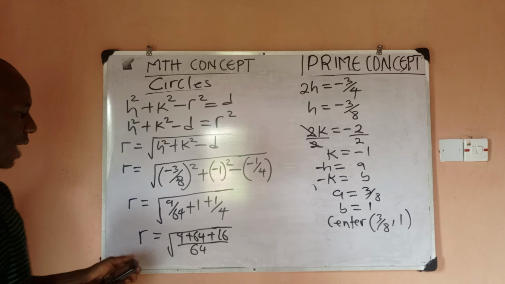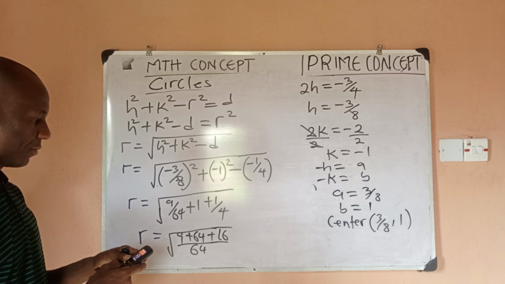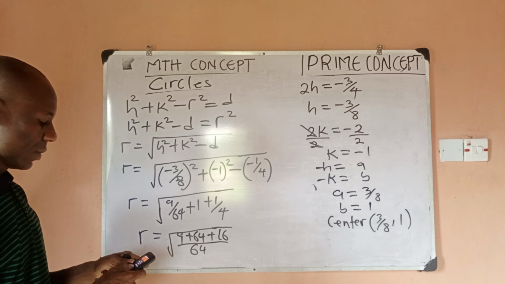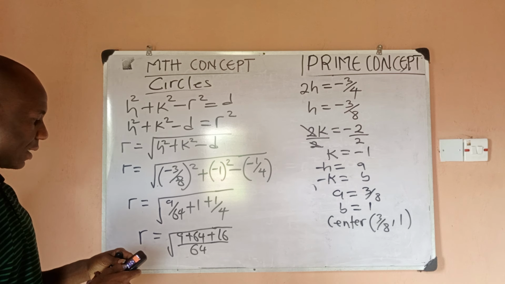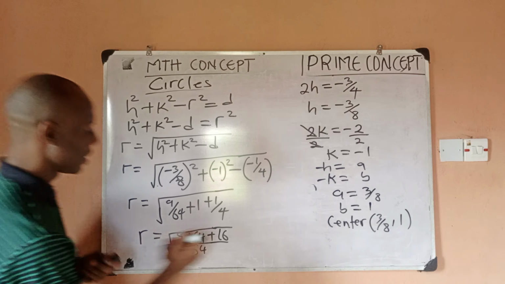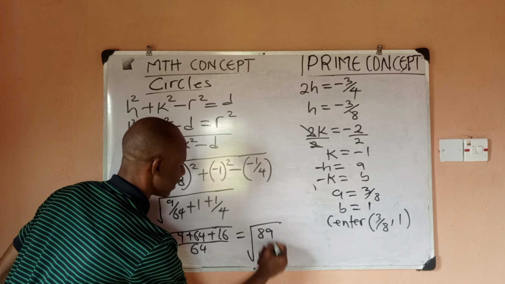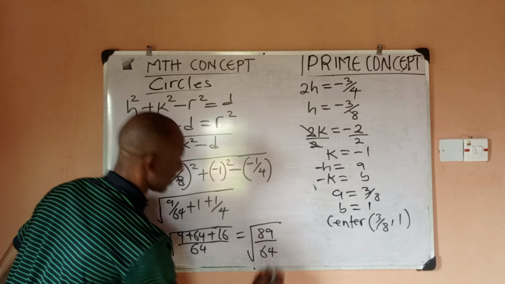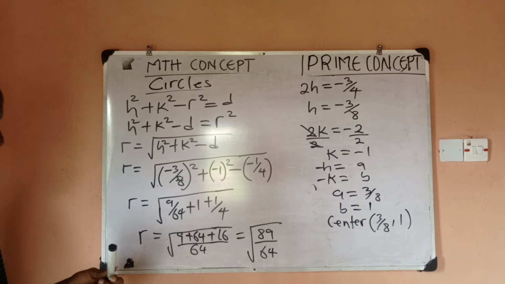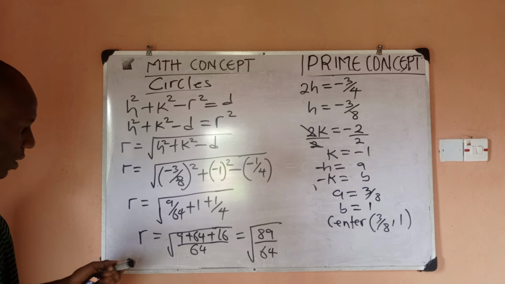So quickly, let me add up. I have 16 plus 9 plus 64. So this would give me the square root of 89 all divided by 64. And the square root of 89 is 9, right? Okay, it's not 9, sorry.